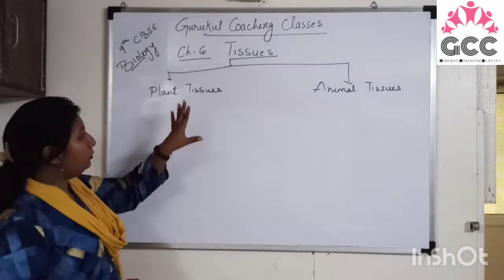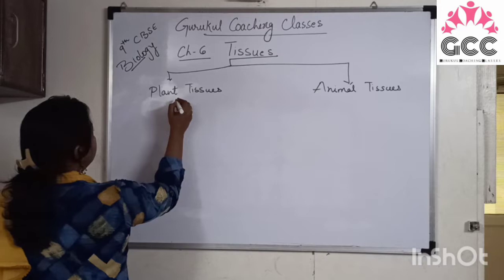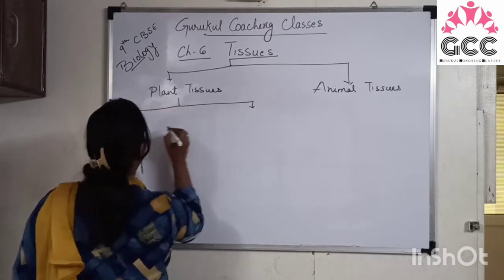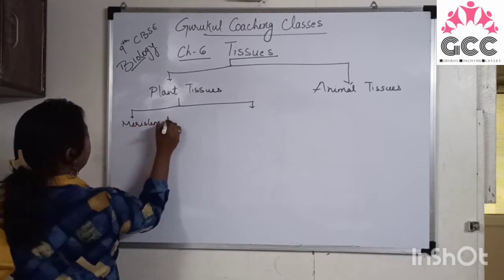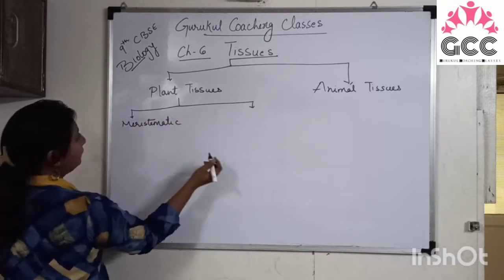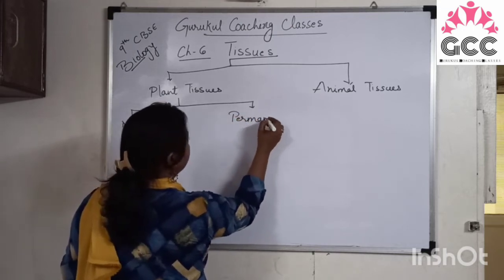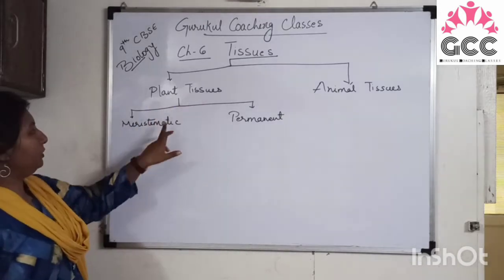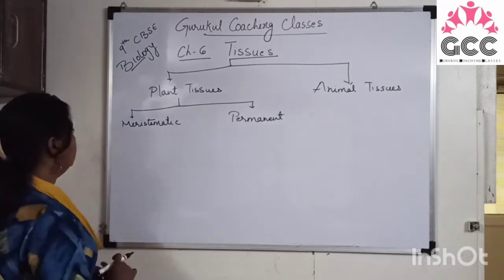Today we have to discuss the plant tissue only. Plant tissues are of two types, meristematic and permanent. So plant tissues are divided into meristematic tissues and permanent tissues.